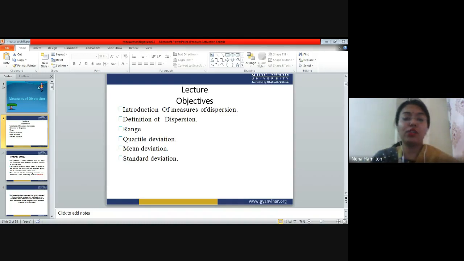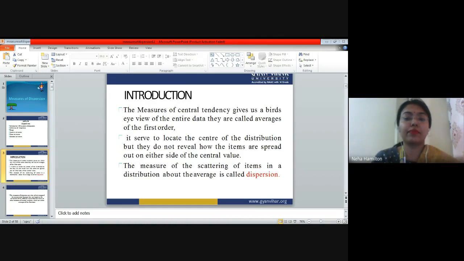Okay. Now let's go to the next slide. Measure of tendency gives us the bird's eye view of the entire data. They are called averages of first order. It serves to locate the center of distribution but does not reveal how the items are spread out on either side of the central value. The measure of scattering of items in a distribution about the average is called dispersion.